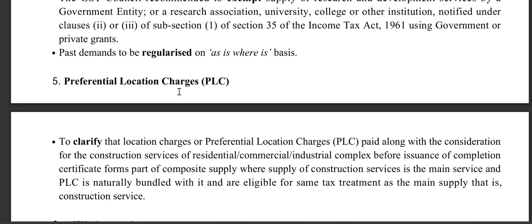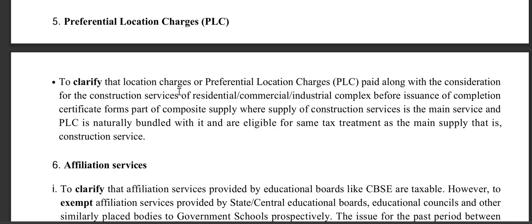The past cases to be regularized as is. To clarify, preferential location charges paid along with the consideration for the construction of services for residential and industrial complexes before issuance of the completion certificate form part of a composite supply of construction service, where the main service and PLC are naturally bundled, and are eligible for the same tax treatment as the construction supply.